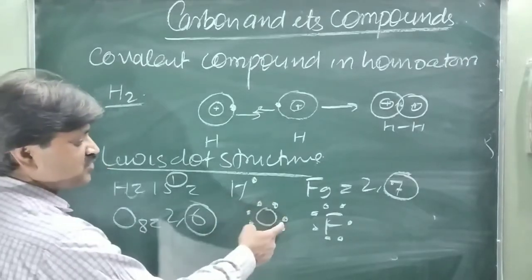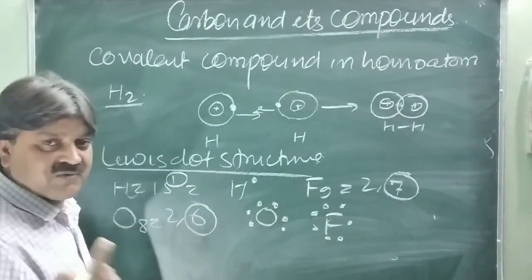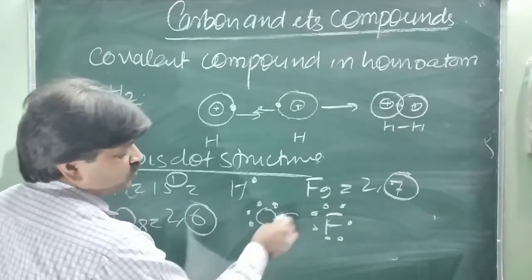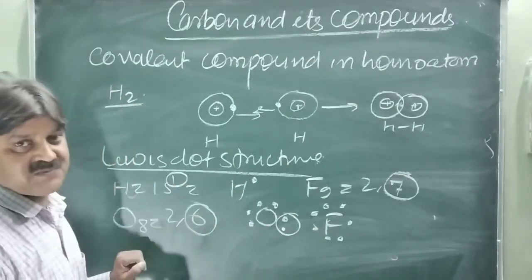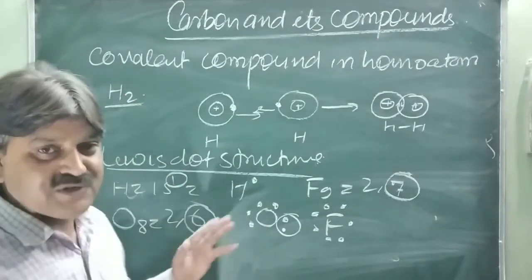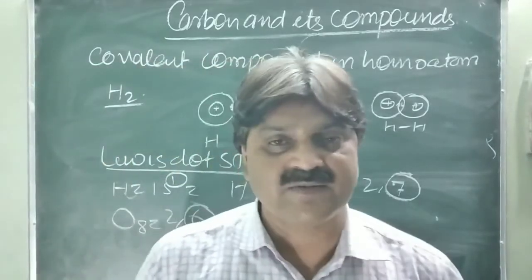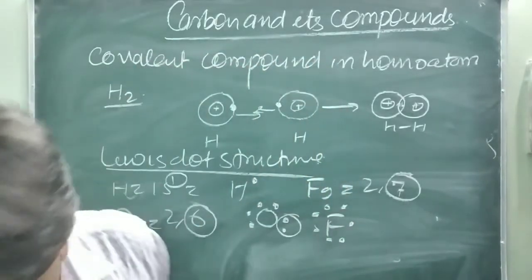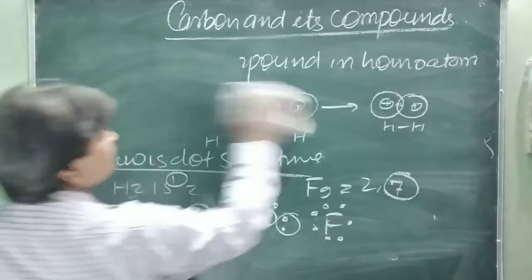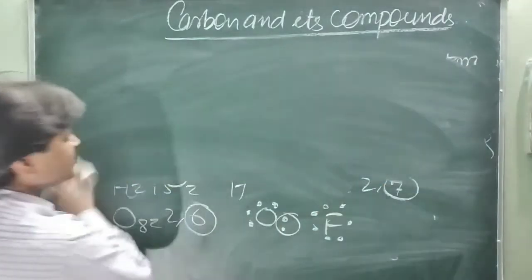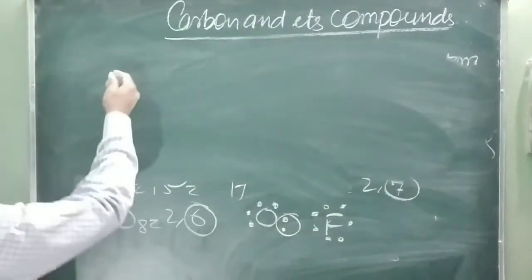Oxygen, with 6 electrons, 2 electrons are required, so it shares 2 electrons with the other oxygen atom to achieve the octet structure. So Lewis showed the bonding nature in carbon compounds. Just like the formation of the oxygen molecule, you will see, first you write the Lewis dot structure of oxygen.